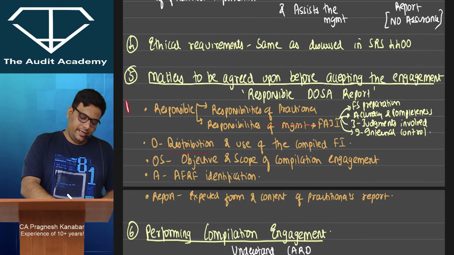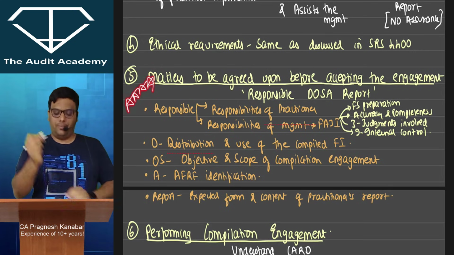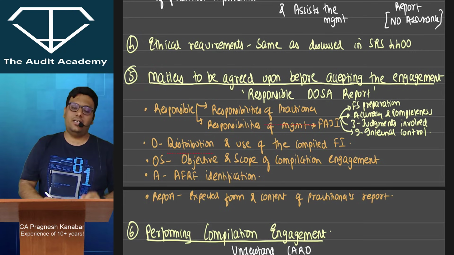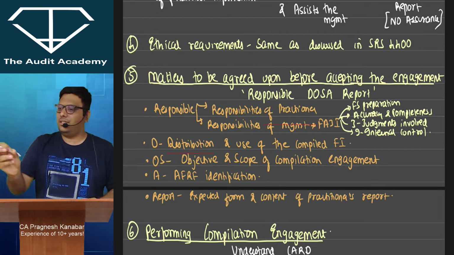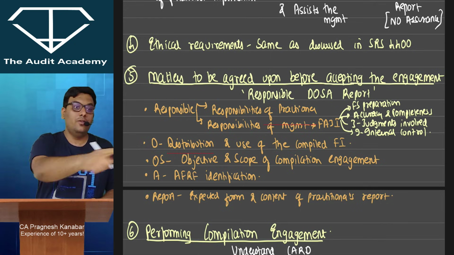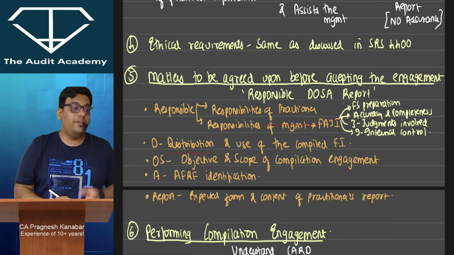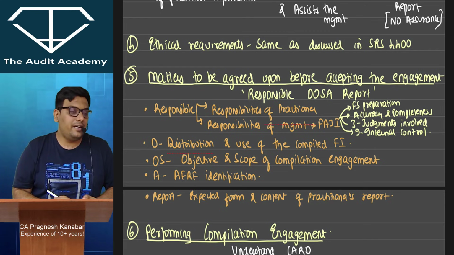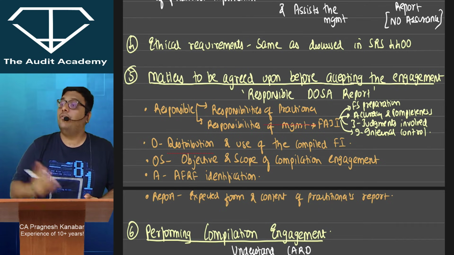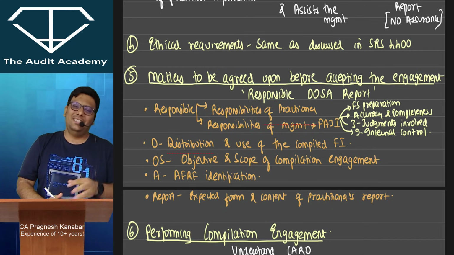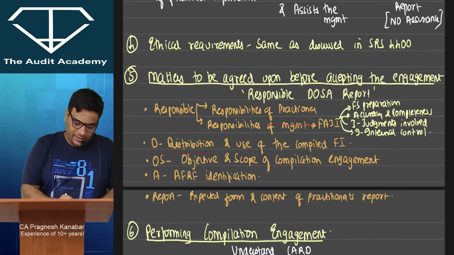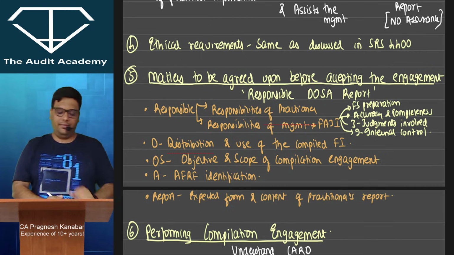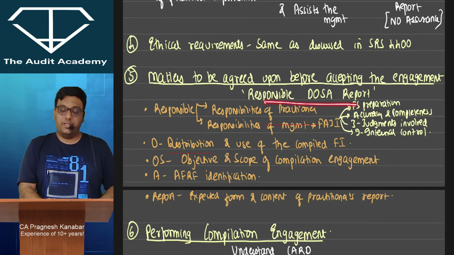Okay, then matters to be agreed upon before accepting the engagement. So this is a compilation engagement. Hello management, you will be responsible for preparation. Where you are going to use this compiled financial information, where my report will be distributed, such things are to be agreed upon. Look at this: matters to be agreed upon before accepting the engagement. Responsible DOSA report.